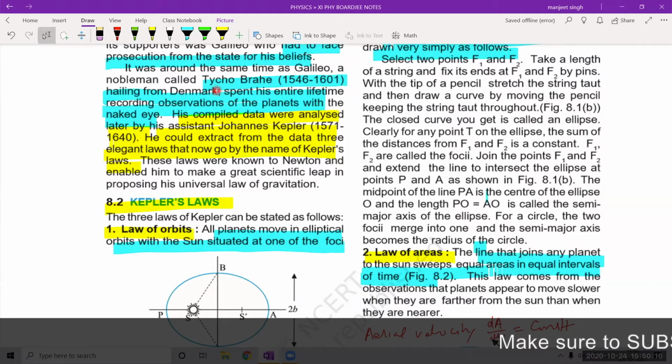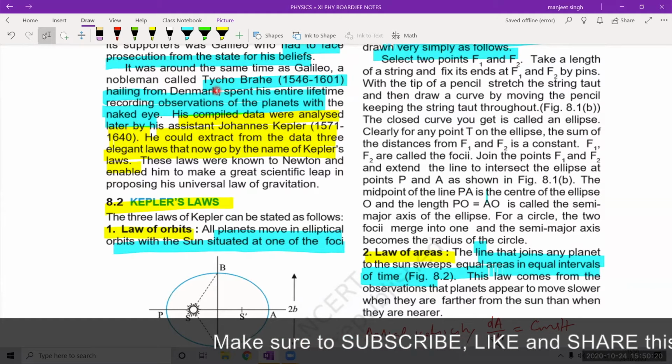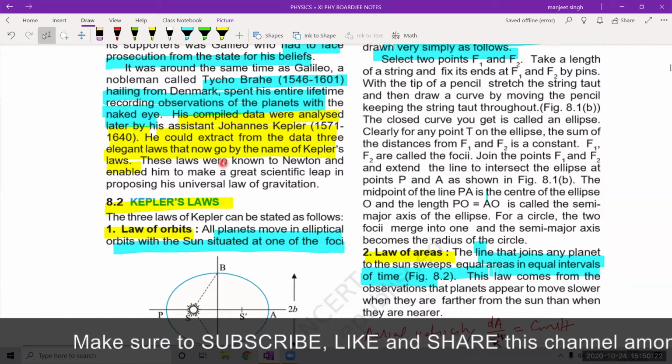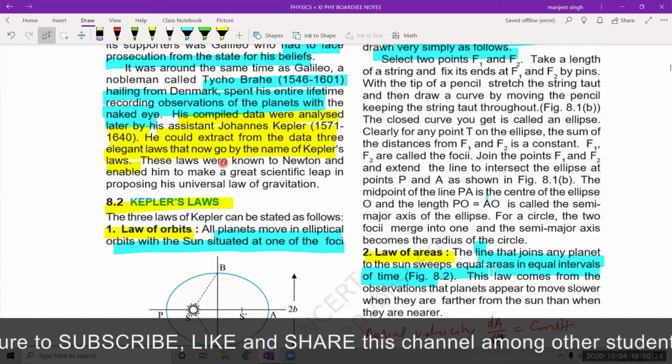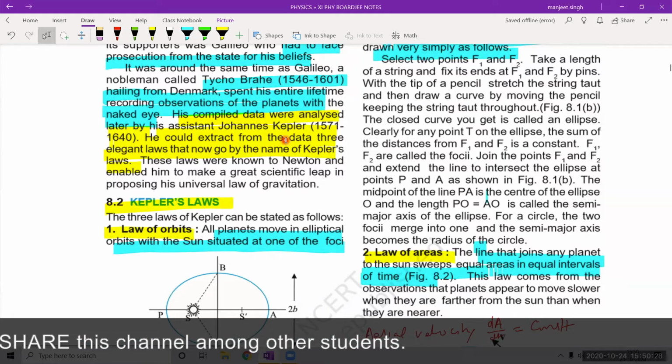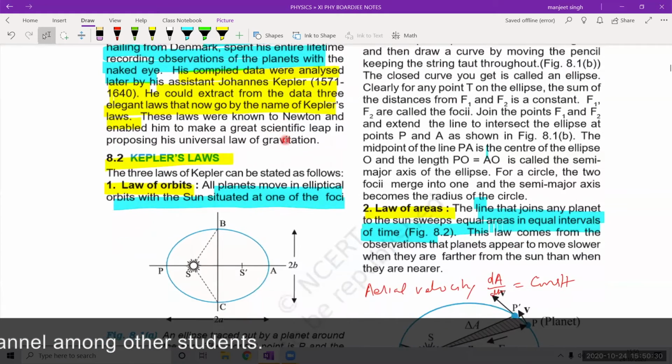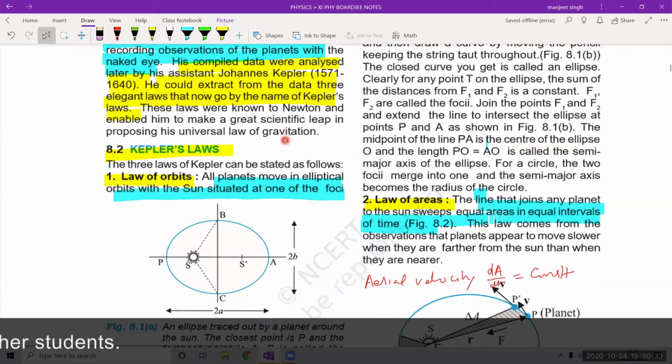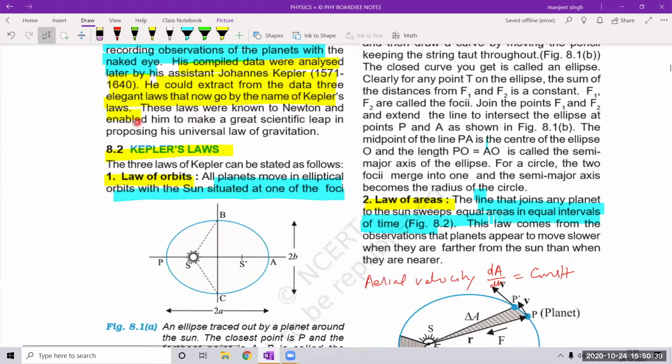So he saw the planets and the stars with his naked eye and recorded his observations in his book. Then his assistant John Kepler, taking almost 40 years, could extract whatever his Guruji had written. Okay. So he came up with three laws known as Kepler's laws of motion.